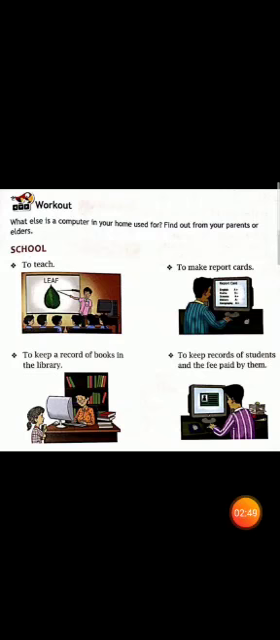Now teachers also use computers for making your report cards, as you must have seen that this time your report cards were provided to you online. That was with the help of computer. Next, you must have seen a number of books in the library. The books in the school library are in a huge number, and to keep a record of those books we use computers. We make a record of those books in the computer. Lastly, we keep the record of students in the computer.